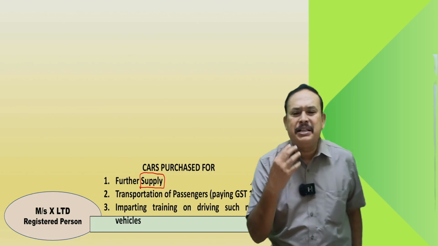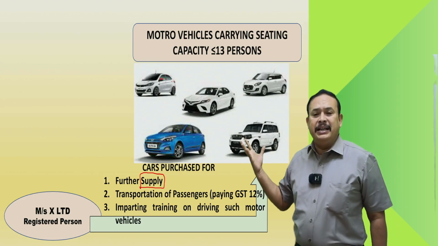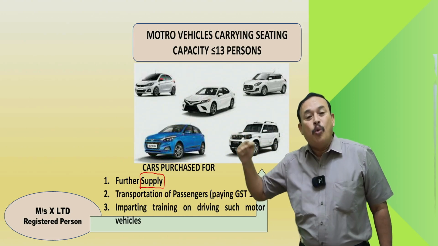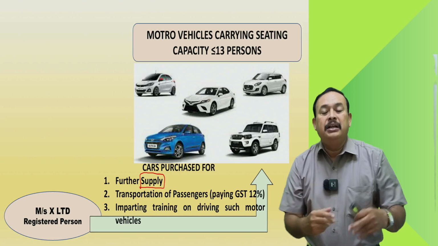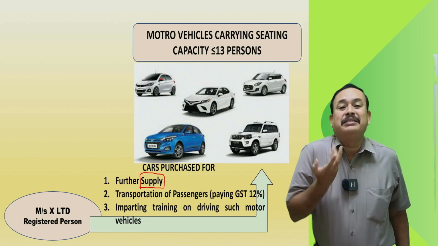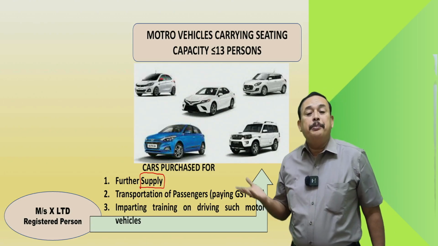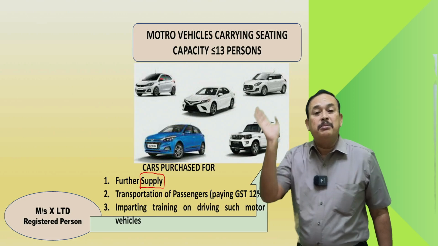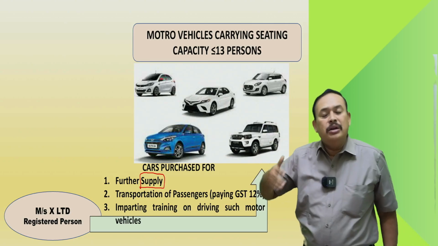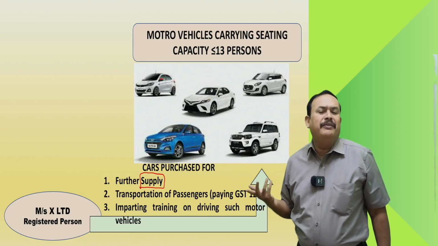If so, sir, I purchased vehicles with seating capacity not exceeding 13, including passenger and driver. What for? For further sale. Or I am giving these vehicles on hire basis to somebody else, providing hiring services. That is leasing, hiring, therefore supply. I purchased this vehicle and gave it on rental basis, supply. Or I am going to sell it. All this is further supply. If so, ITC is well allowed.